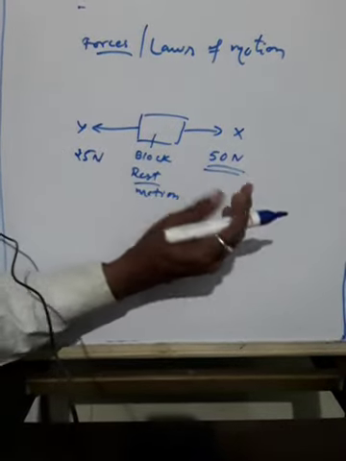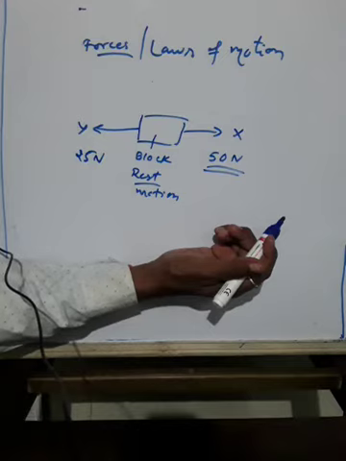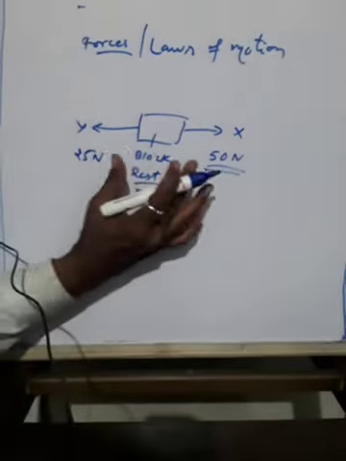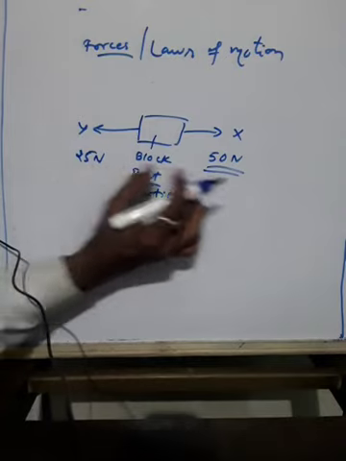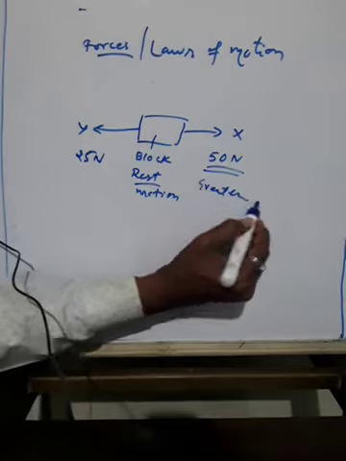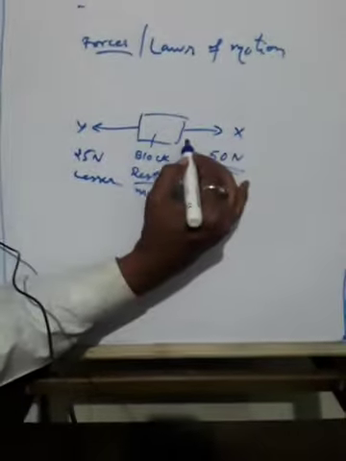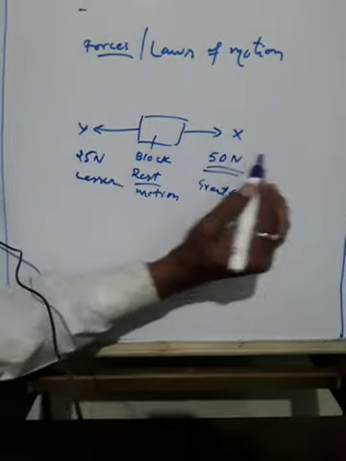Thus the two forces are not balanced, and an unbalanced force acts in the direction that moves the block. Since 25 is not equal to 50, the block moves towards the person having greater force.